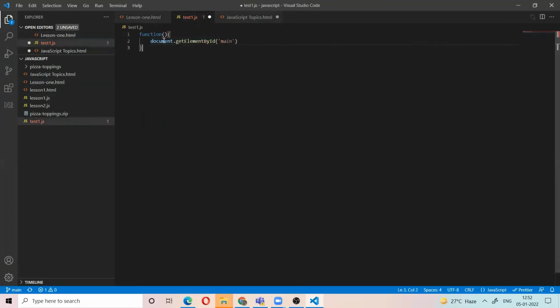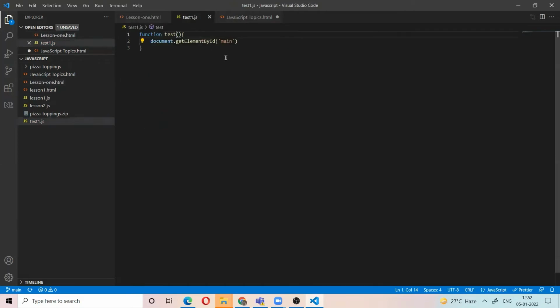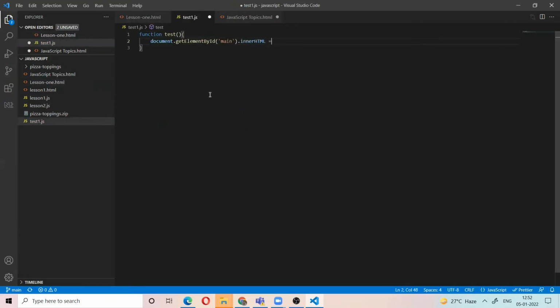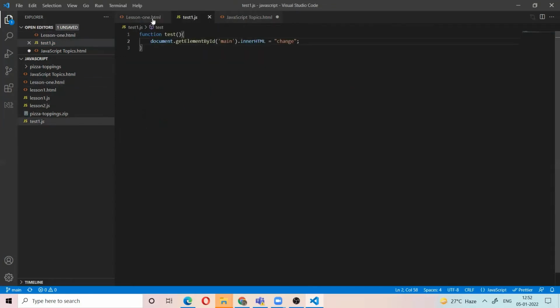Use some name here. Now I want to change this content, so for that I change the innerHTML property. innerHTML equals change. Now I write a function taking this element and changing this value, but I'm not calling this function. I want this function to run when a button is clicked.